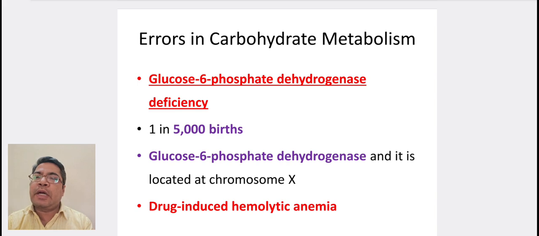Glucose 6-phosphate dehydrogenase deficiency. It occurs in 1 in 5,000 births. It occurs due to deficiency of glucose 6-phosphate dehydrogenase, and it is located at chromosome X. Drug-induced hemolytic anemia is seen.